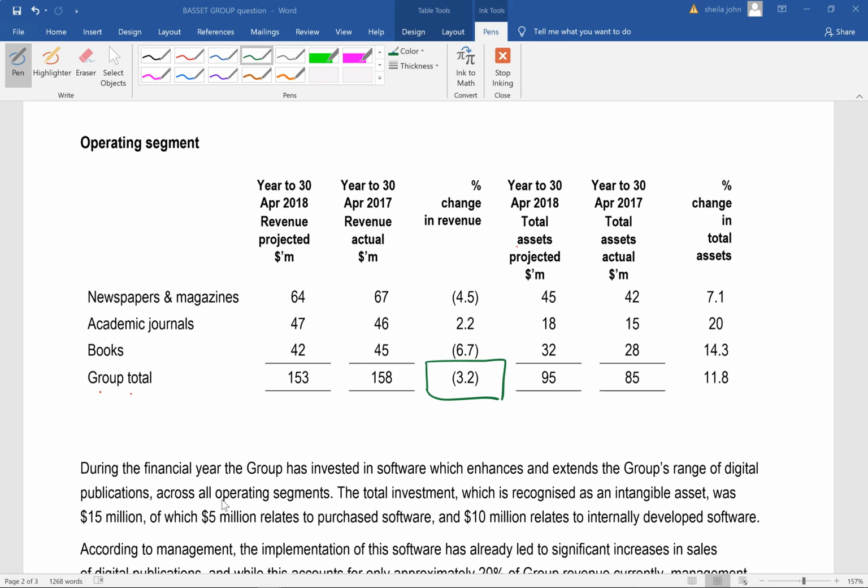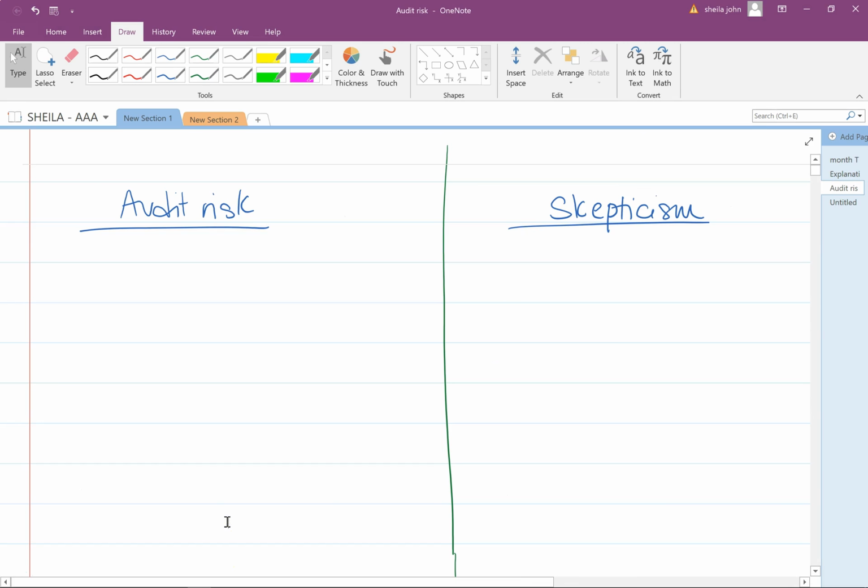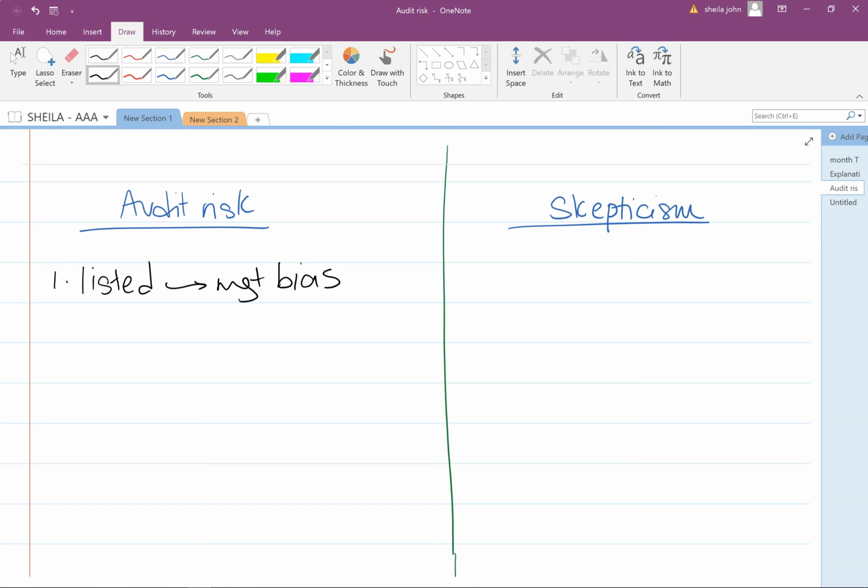So management bias might come in. So the first thing I'm going to do here is put down my point about the listed company, the thing about management bias. However, because this question also has skepticism in part 2, and there are separate marks being given, what I'm going to do is just transfer this onto the other side.